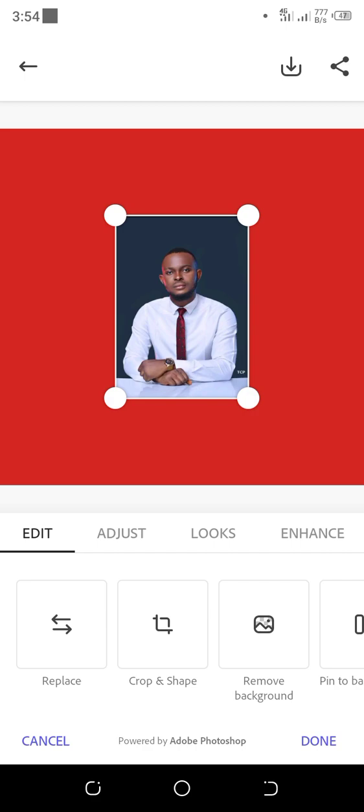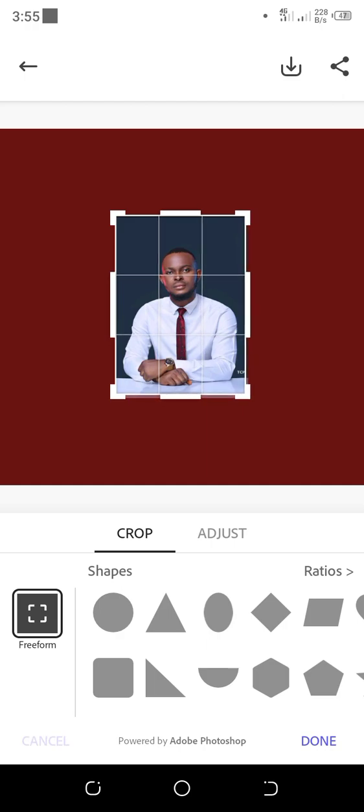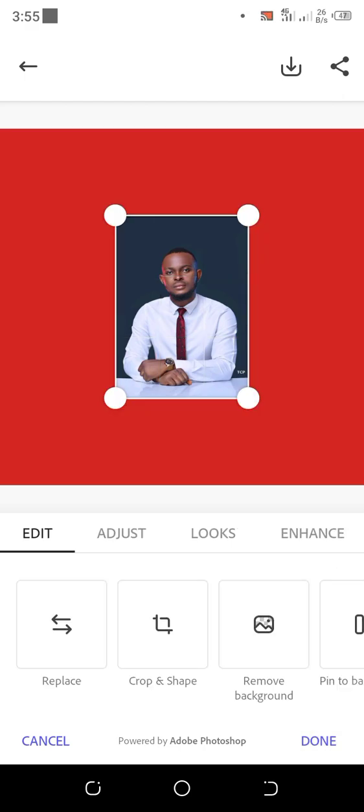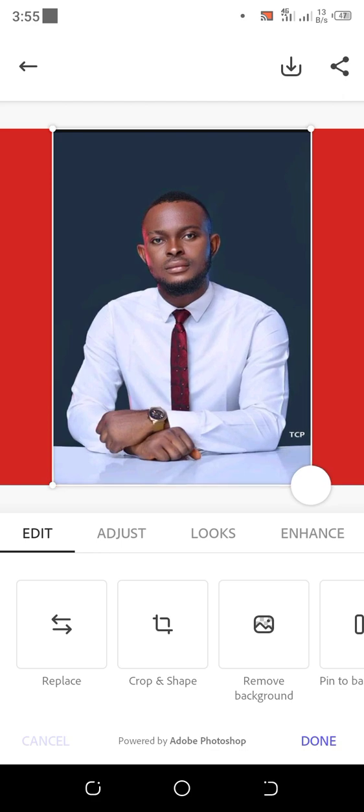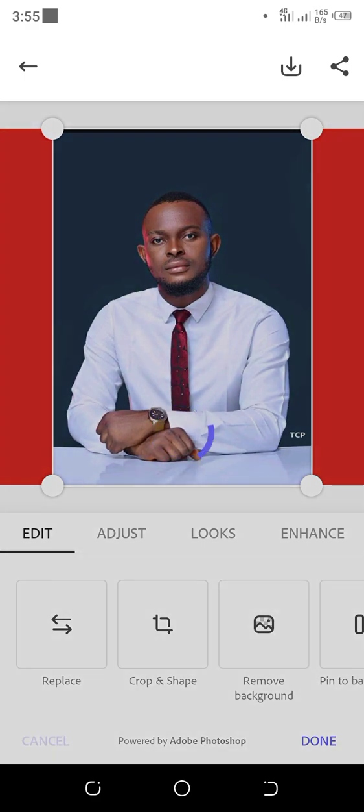So at this point, if you want to crop the image, you can crop it by clicking on Crop or Shape. You crop it to any length you want. But if you don't want to crop it, you leave it. If you want to fill up the space, you hold at the end, you now drag. Now, after doing that, there is an option here, Remove Background. You click on Remove Background. You allow it to load.